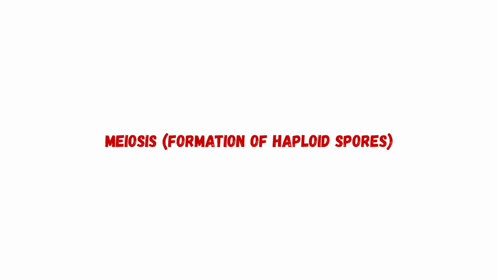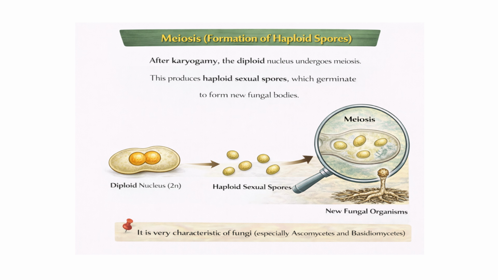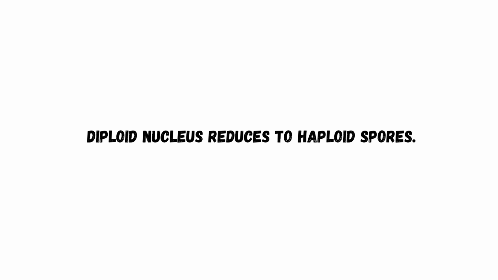Now let us understand meiosis, formation of haploid spores. After karyogamy, the diploid nucleus undergoes meiosis. This produces haploid sexual spores which germinate to form new fungal bodies. In simple words, the diploid nucleus reduces to haploid spores.